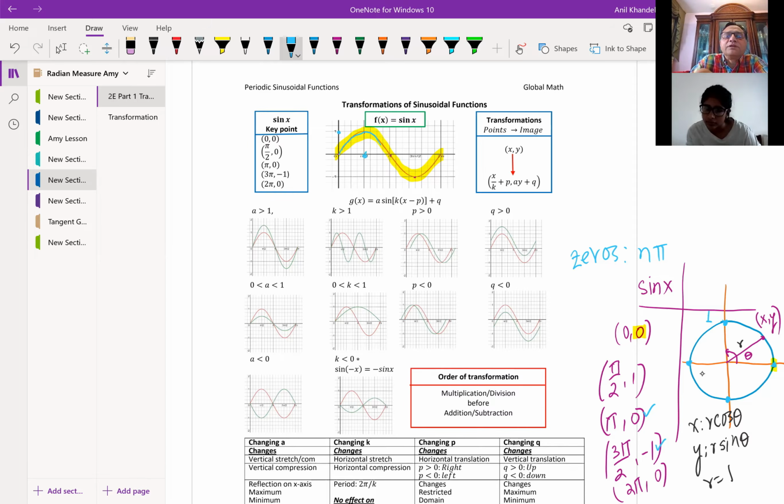And then it goes to 0, then it goes to -1, then it goes to 0, and then again back to 1. Is that clear to you? So that is your cosine function. So I'll say cos x. Is that clear? So what has really happened is that the cosine function, this value comes earlier. Do you see that?